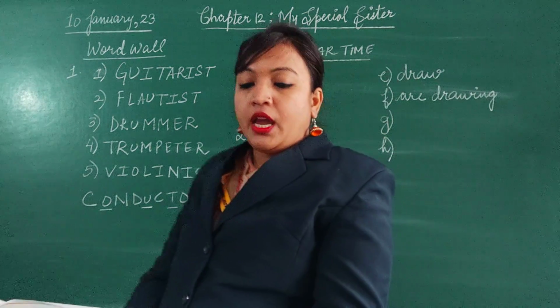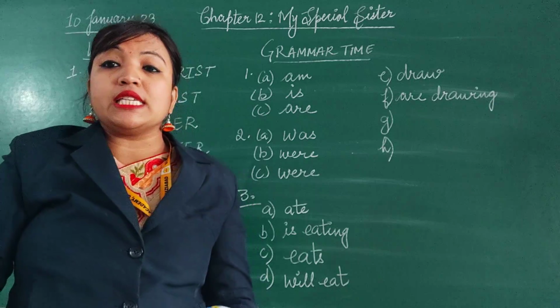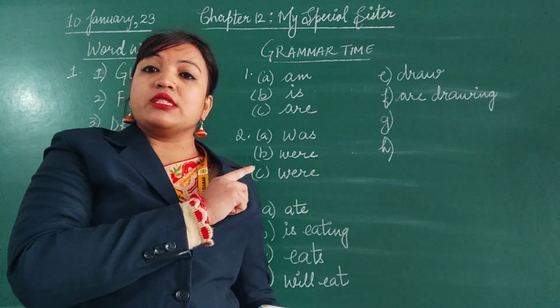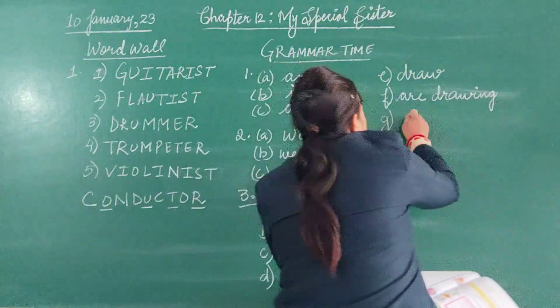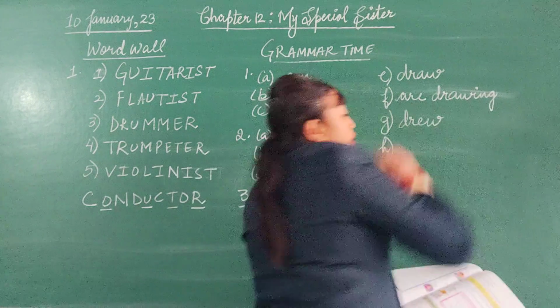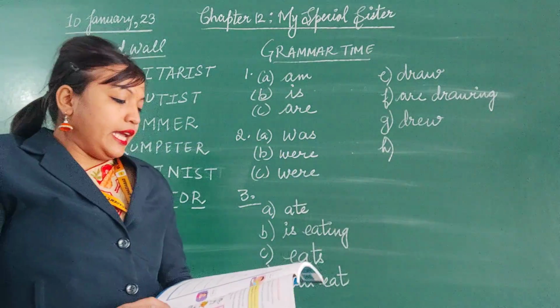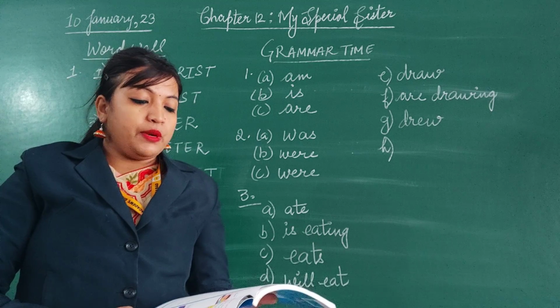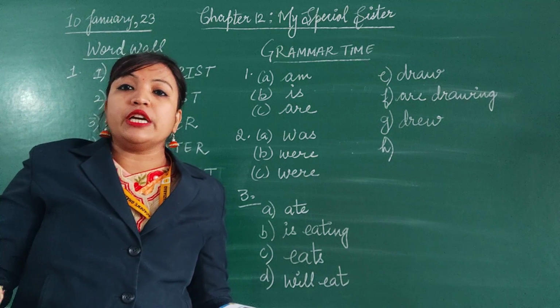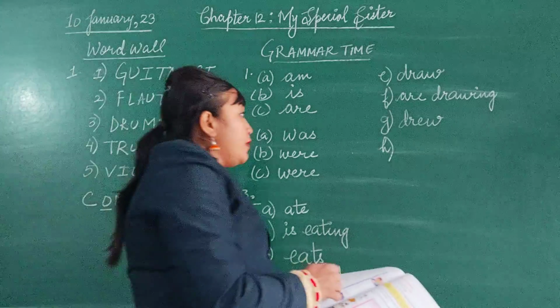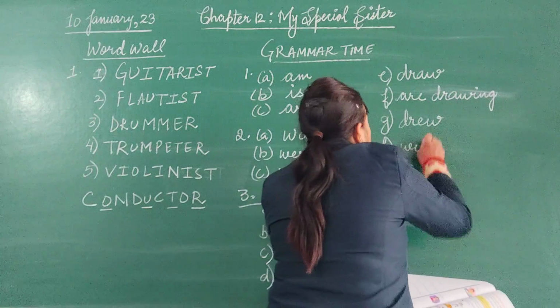G part, we dash 2 pictures yesterday. Yesterday means the previous day, means past tense. So what will come? Drew. The past form of draw is drew. And then H, we dash pictures tomorrow. Tomorrow means the coming day, so it is future tense. And what do we use for future? Will draw.